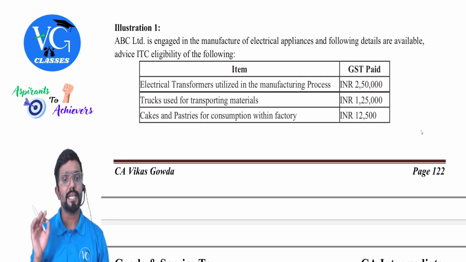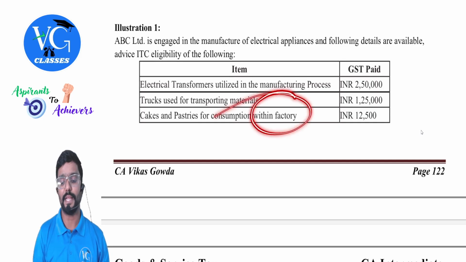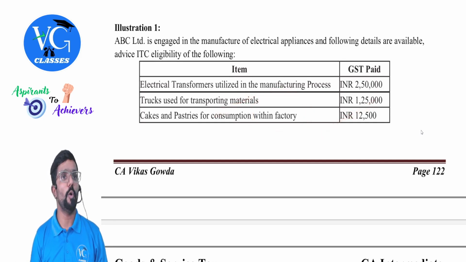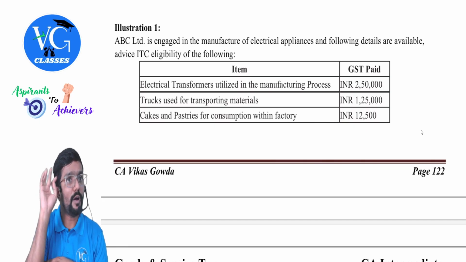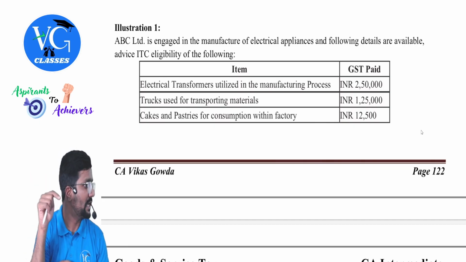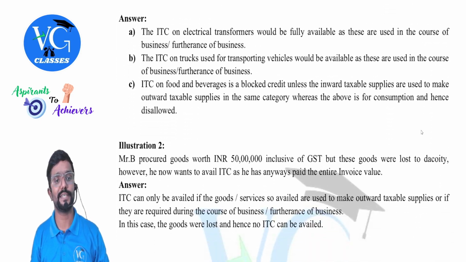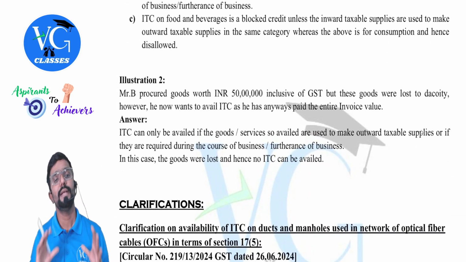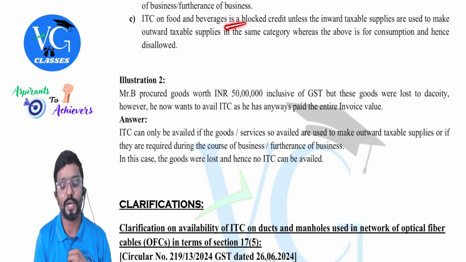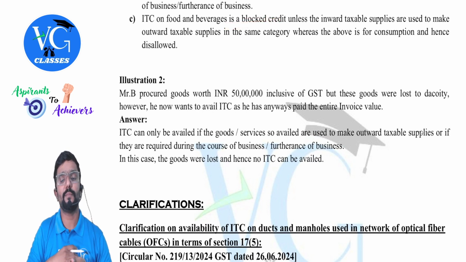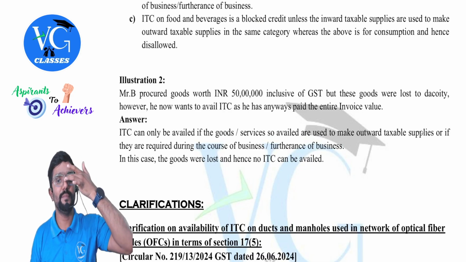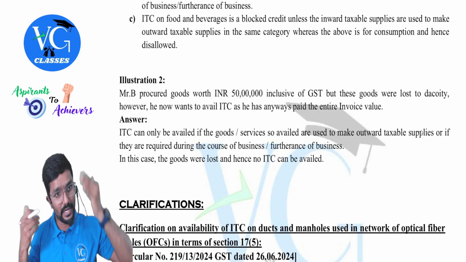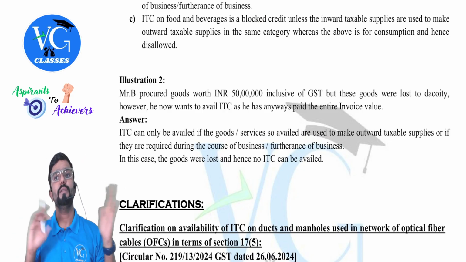Last one. Cakes and pastries for consumption within factory. Is credit available for it? No, blocked. As per clause B, 17(5)(b), blocked. And you don't assume, sir, what if it is obligatory and all? If it is obligatory for the employer, they will give it in the question clearly. Yes. So for this, credit is blocked, guys. ITC on food and beverages is blocked credit unless the inward taxable supplies are used to make outward taxable supply in the same category, whereas the above is for the consumption. So is credit available? No.